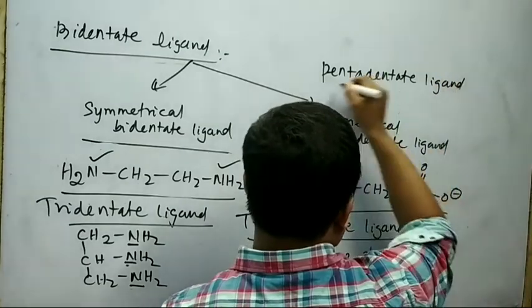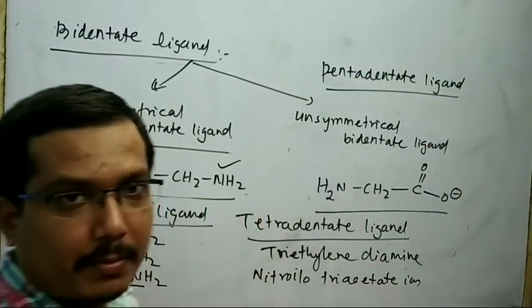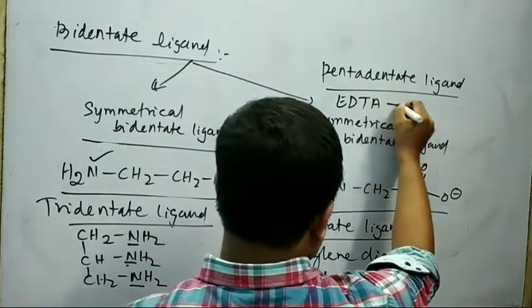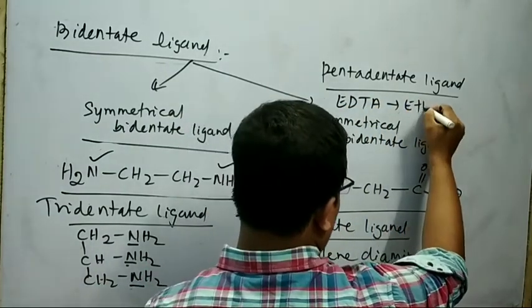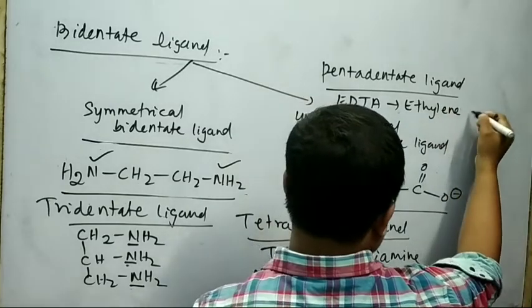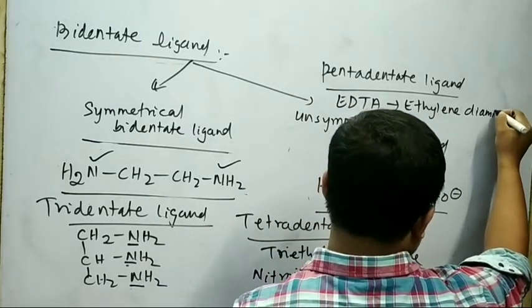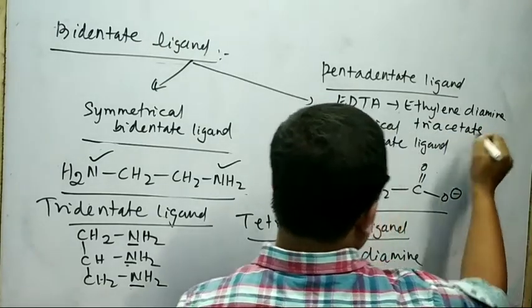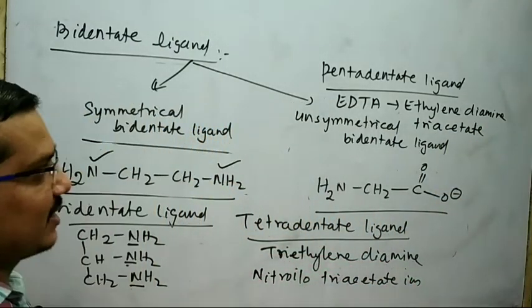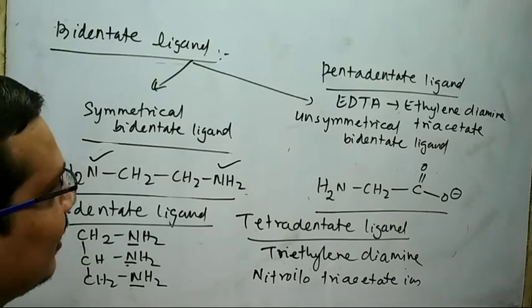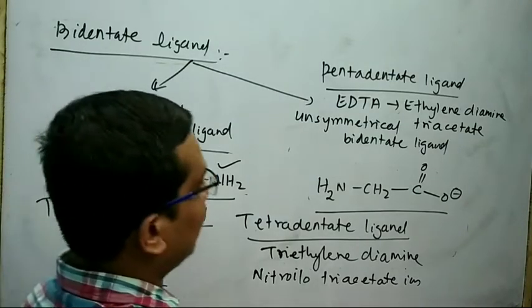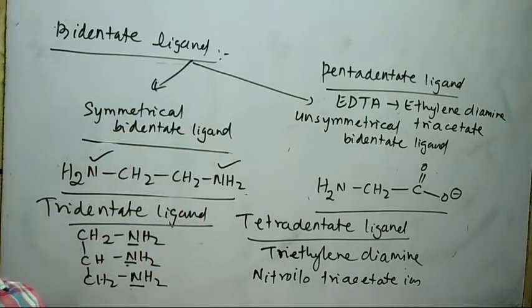In pentadentate ligand, five donor atoms are present. Example is EDTA. EDTA means ethylenediaminetriacetate. You can also think about the peptide ligand like this. These are the classification of ligand depending upon the donor atom.